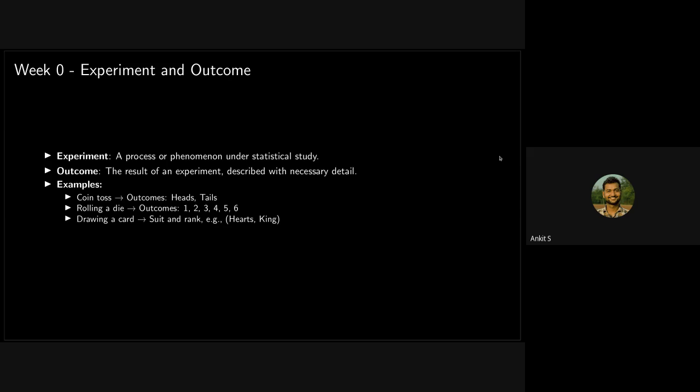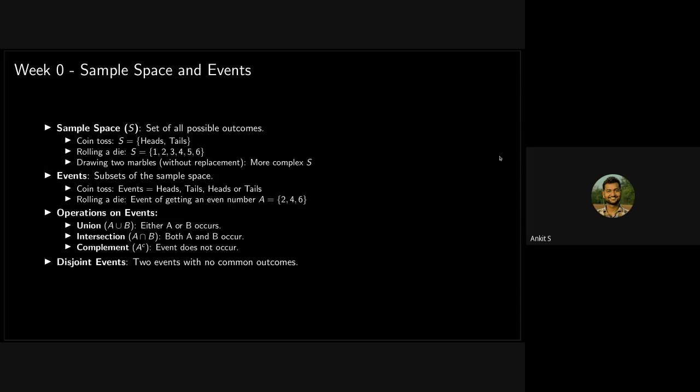The starting thing when we start learning about statistics is that we have an experiment. Whenever we are doing some kind of thing where we need to know something, we call it an experiment. Whatever is the result that we are trying to predict, we call the outcome. For example, if we take a coin toss, we say that we are tossing the coin, that's an experiment, and outcomes can be either heads or tails. You are very comfortable with these things. Then we have concepts like sample space and events.